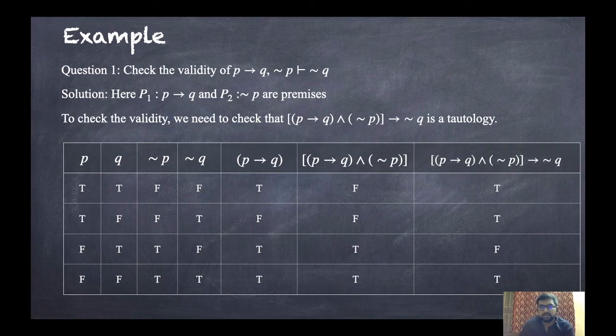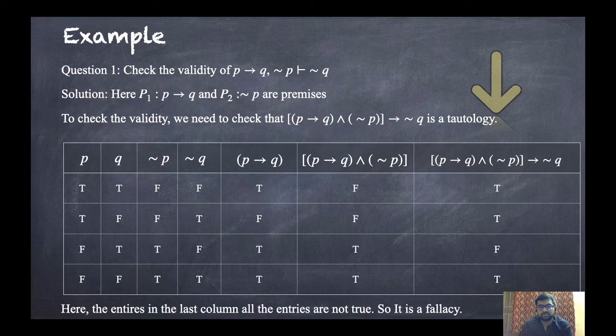And the last one, this implies not Q. That means the fourth one and the sixth one. So both are true, then true. Both are false, then it will be true. Now FT, then the conclusion part T. Now TF, then F. Both are true, then true. Now here, it is valid if it is a tautology, but you can see here all entries are not true. So that means at least one is false. So it is false.